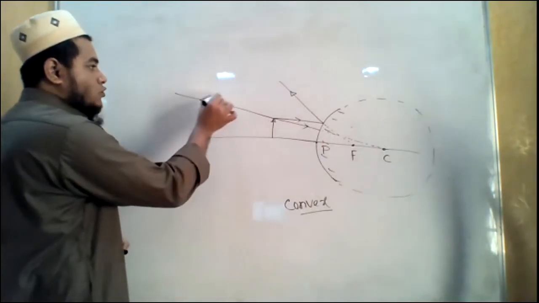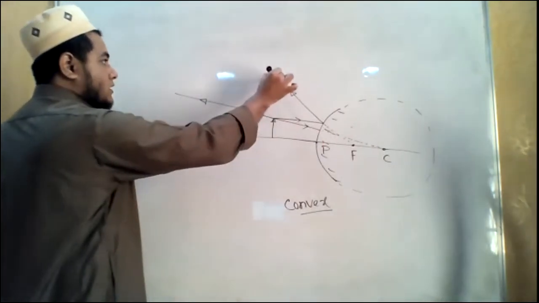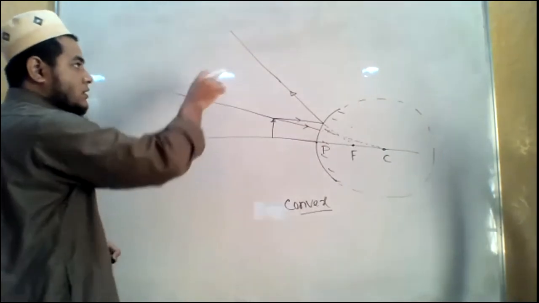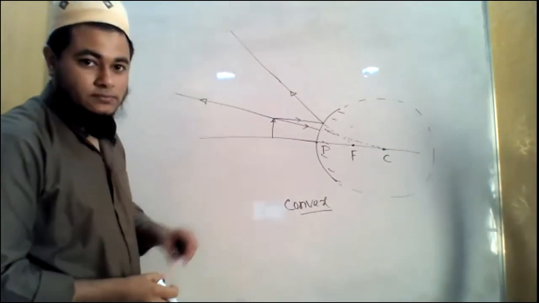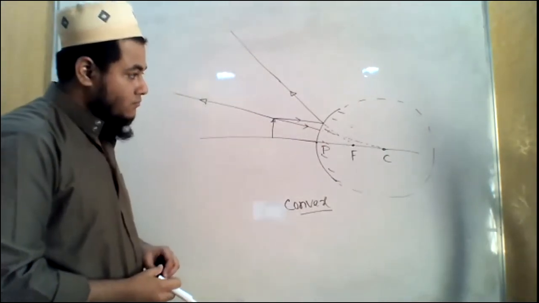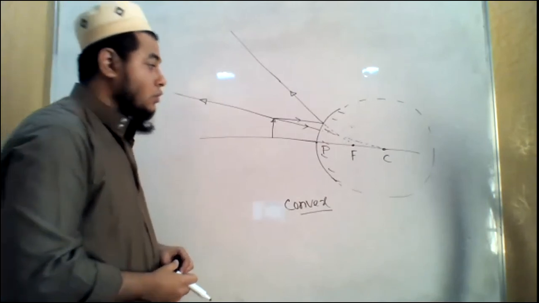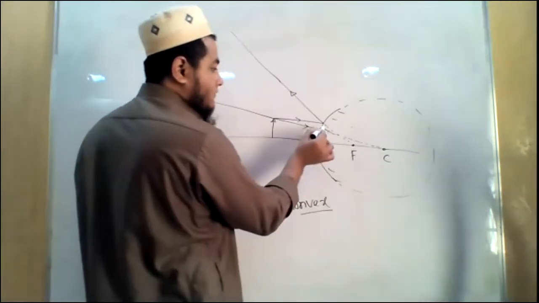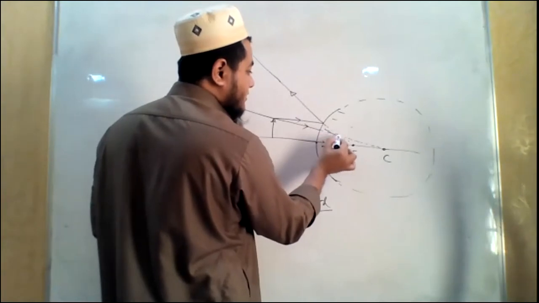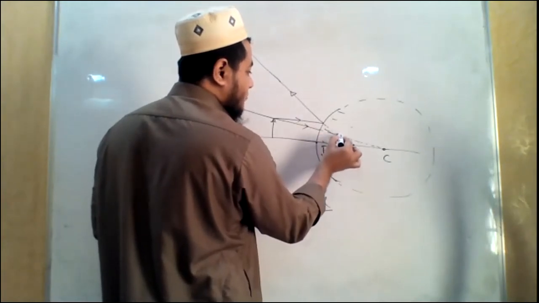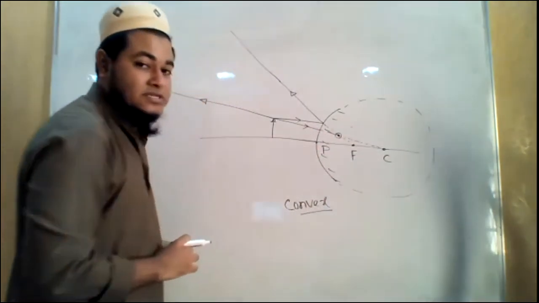Now we have our two reflected rays, this one and this one. Will they meet anywhere in front of the mirror? Yeah. They will never meet. So in order for them to meet, we have to extend them backward, and we can see that we get an intersecting point, right? This is the intersecting point.